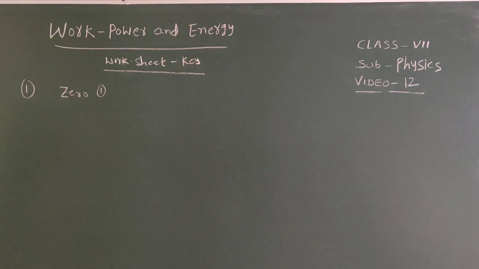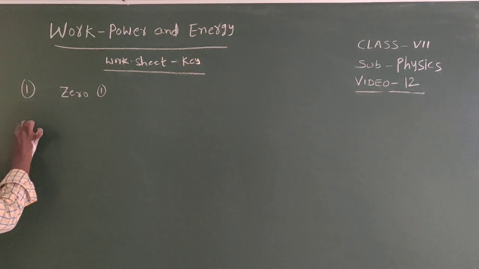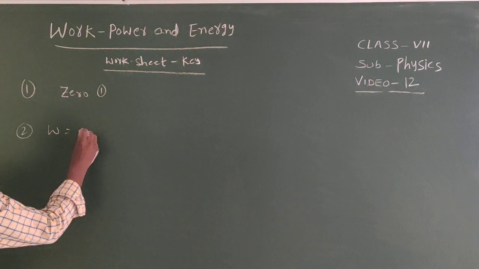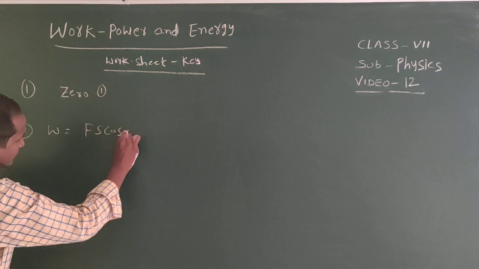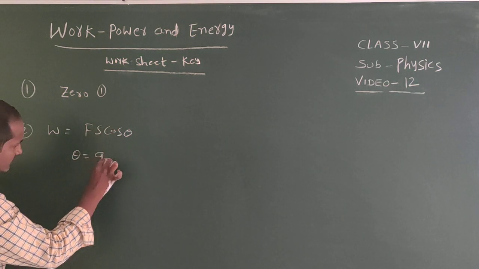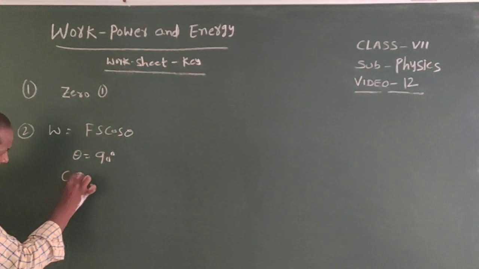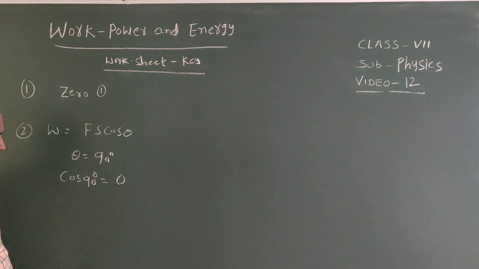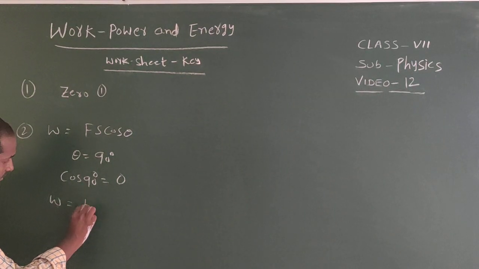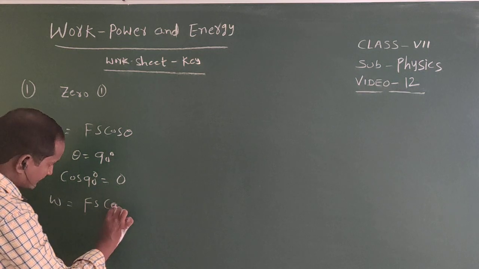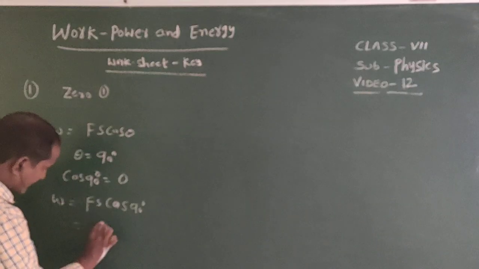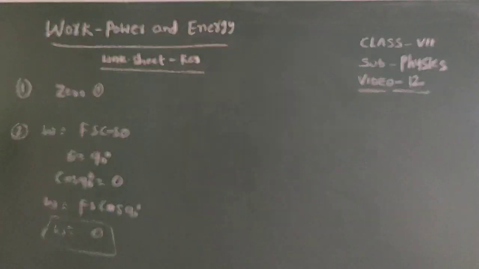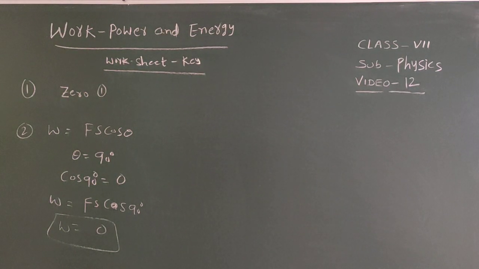No work is said to have been done when an object moves at an angle of 90 degrees. Work done equals Fs cos theta. If theta equals 90 degrees, then cos 90 equals 0. Therefore, work done equals Fs cos 90 degrees, that equals 0.